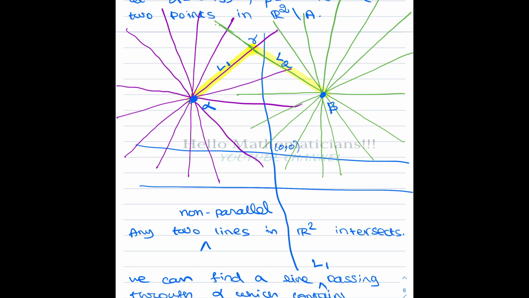Therefore we can always find lines L1 and L2 which contain no point of A and are non-parallel, so they will intersect. Using that path, we get a curve joining alpha and beta. Therefore R2 minus A is path connected. I hope you understand this argument.